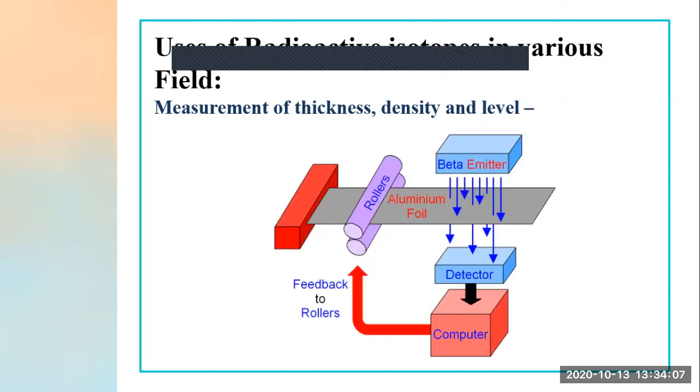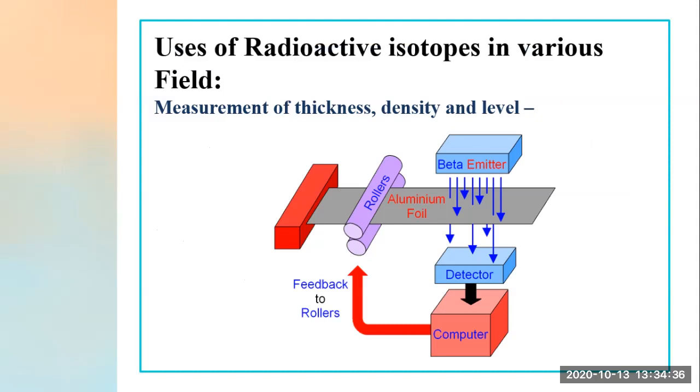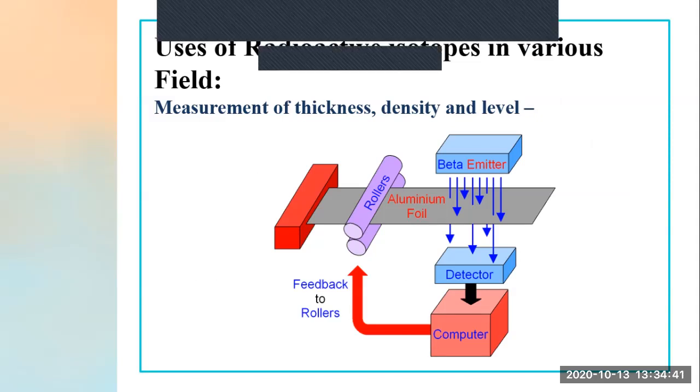Now see, this is the instrument which we are using for measuring the thickness of aluminium foil or plastic foil or some other material which we are supposed to make. On one side, what do you see? Beta emitter. Can you see that? In the beta emitter, beta radiations are coming out. We can also use a gamma emitter, which emits gamma rays, as the thickness will be more. So we can use different emitters; it might be beta, it might be gamma.